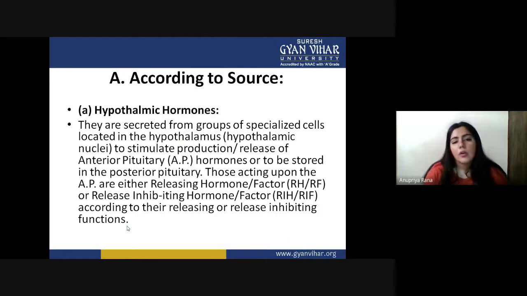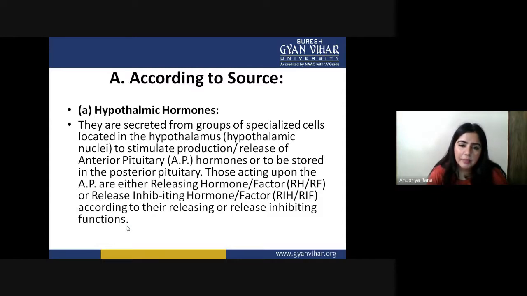So the first type or classification we are going to see is according to the source. Hypothalamic hormones are secreted from a group of specialized cells located in the hypothalamus. The hormones which are destined to be secreted from the hypothalamus are known as hypothalamic hormones. They are secreted by very specialized cells present inside the hypothalamus, called hypothalamic nuclei, which stimulate the production and release of anterior pituitary hormones.